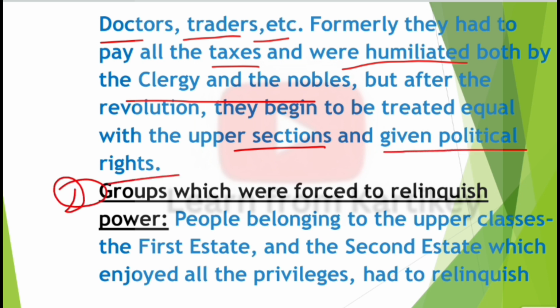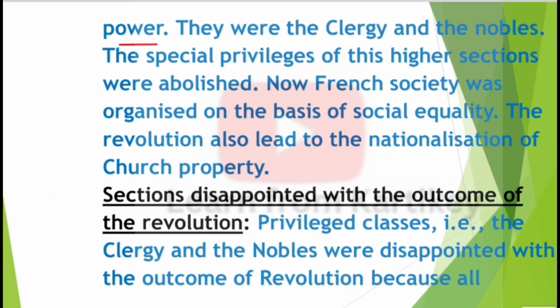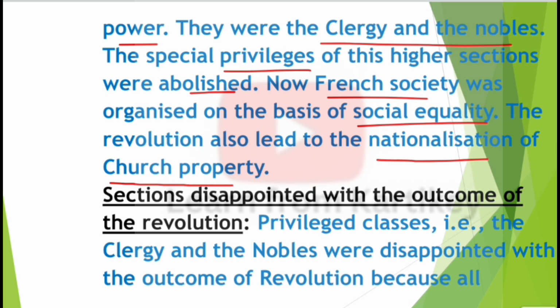Second point, groups which were forced to relinquish power. People belonging to the upper classes, the first estate and the second estate, which enjoyed all the privileges, had to relinquish power. They were the clergy and the nobles. The special privileges of the higher section were abolished. Now French society was organized on the basis of social equality. The revolution also led to nationalization of the church property.